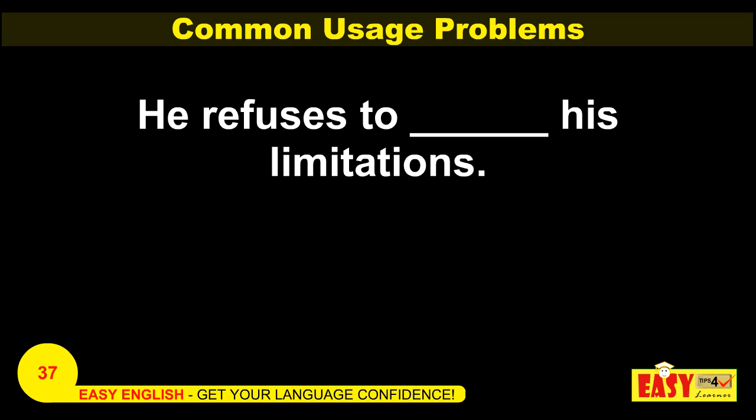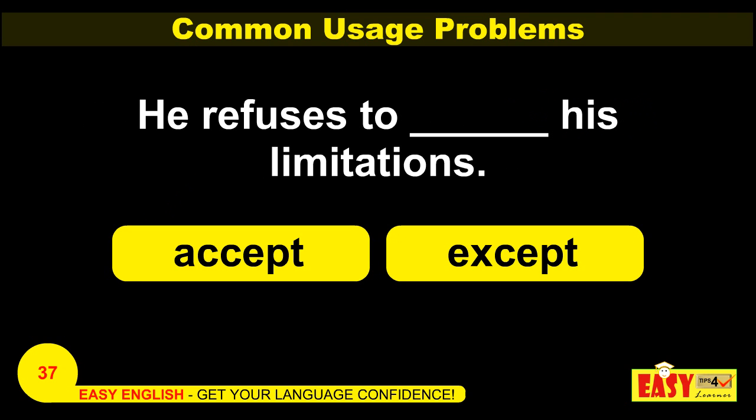He refuses to dash his limitations. The options are accept or except. Someone here gives an offer, but he refuses to do it. So what would be the option? He refuses to accept his limitations.